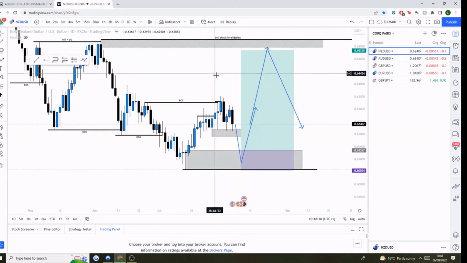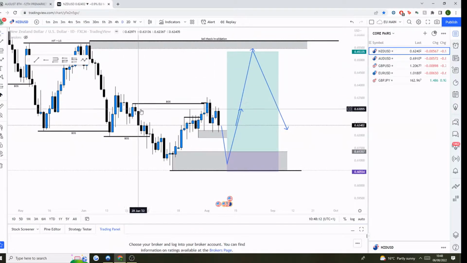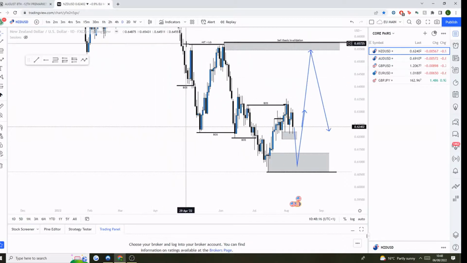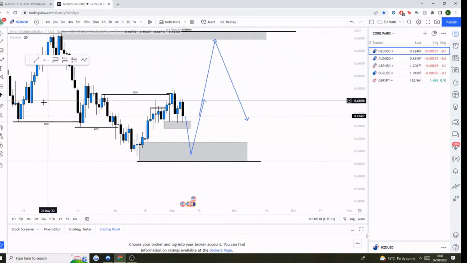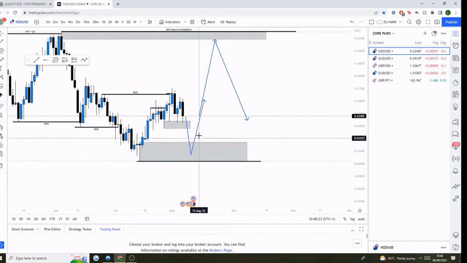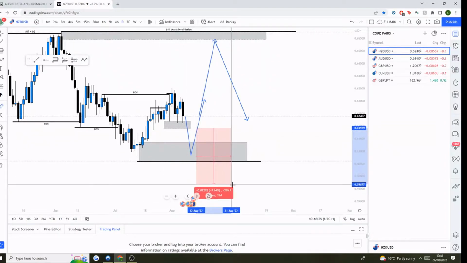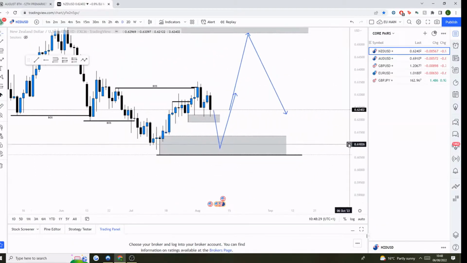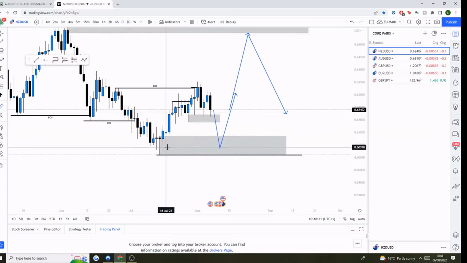Now, with that said though, what we've essentially had above this high here is just a liquidity grab, and we are in an overall bearish situation. So it could be, like I say, that we just get down into this bullish order block here, we have a small reaction, but then we do just continue through with the overall trend, and we do just continue that sell-off.